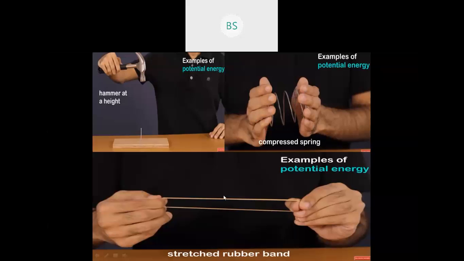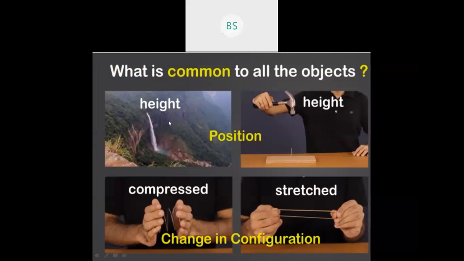In the third picture, you can observe that a man has taken a rubber band and is stretching it. When he is stretching that rubber band, the shape of the rubber band is changed, correct? So here again you can see there are certain things which are affecting the objects. Okay, so these are examples of potential energy. How is it? Let us see here.